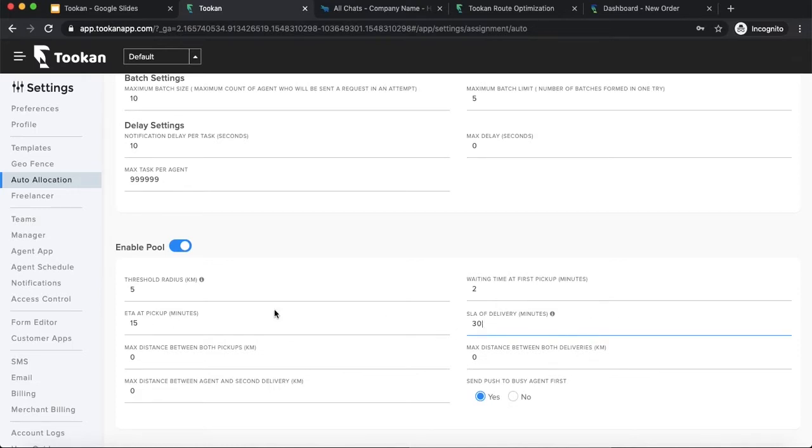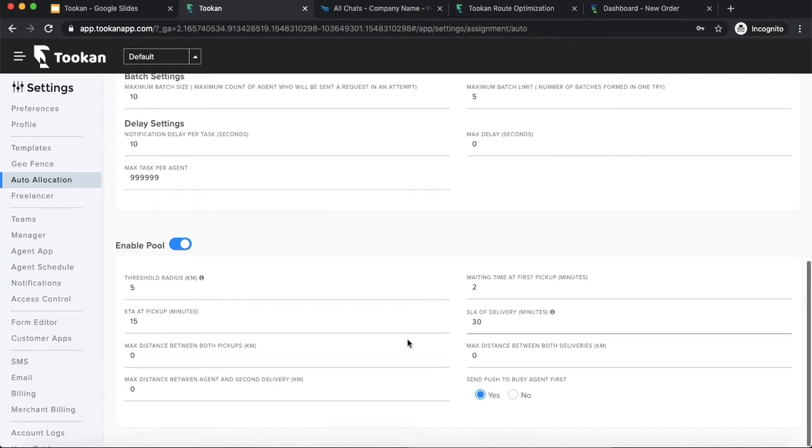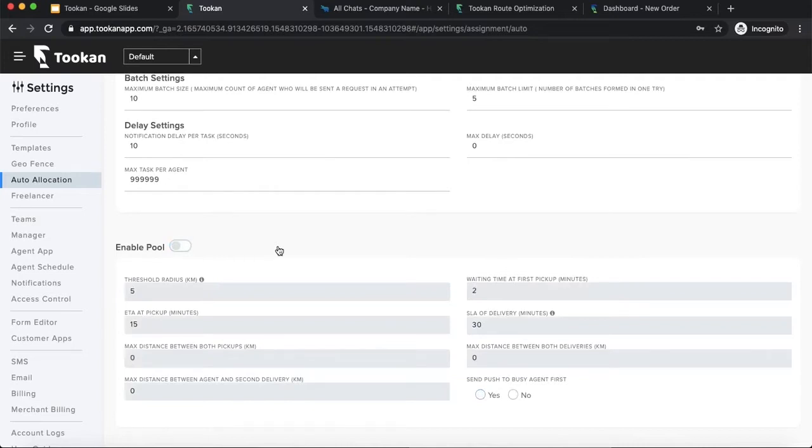Then there are ETA at pickup and waiting time at first pickup, which are also parameters for pooling, right? So by configuring all those parameters, I can set my pooling logic, and then the tasks will be pooled, and this can improve the efficiency of the drivers and reduce the cost of operations. And then there is this parameter called send push to busy agents first. This is basically prioritizing whether in pooling you want to push the notification to your busy agents, or you want to randomize it. Whatever choice you have, you can just select it. If you want to prioritize your busy agents, just select yes. If you want to randomize between busy and free agents, select no.